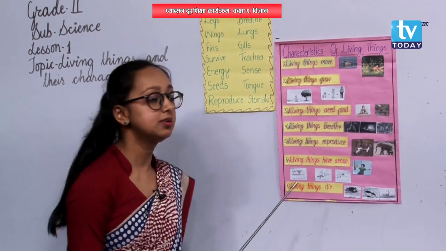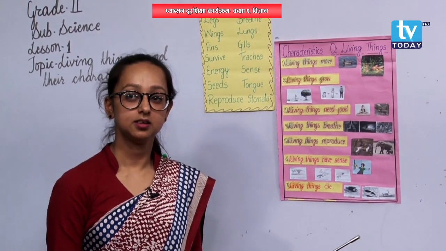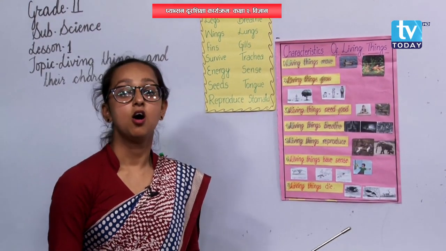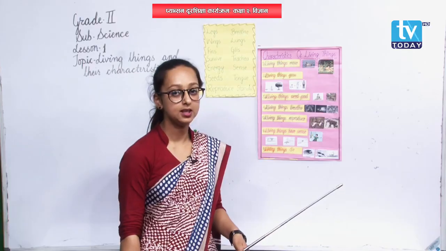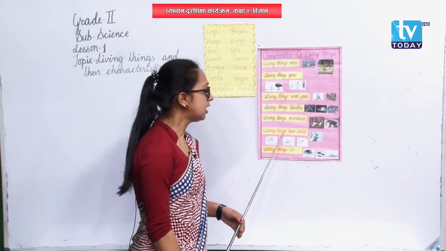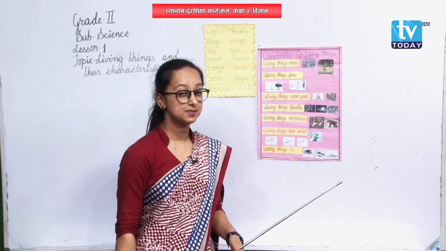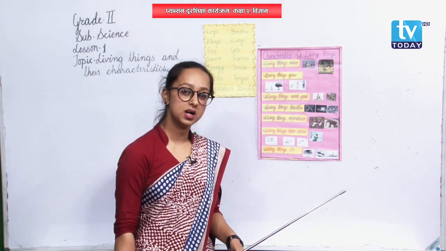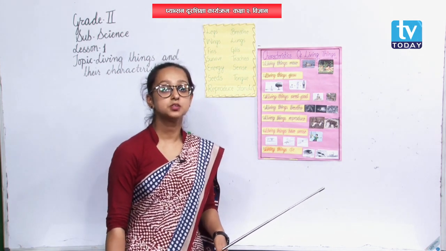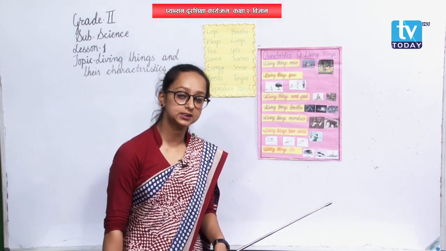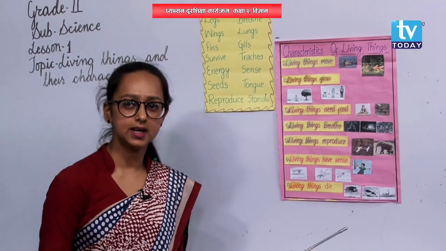Then what about the plants? How do plants reproduce? Plants also reproduce with the help of seeds, and some plants reproduce with the help of leaves, stem and root. But you are small babies of grade 2, you can just remember that plants reproduce with the help of seeds only.